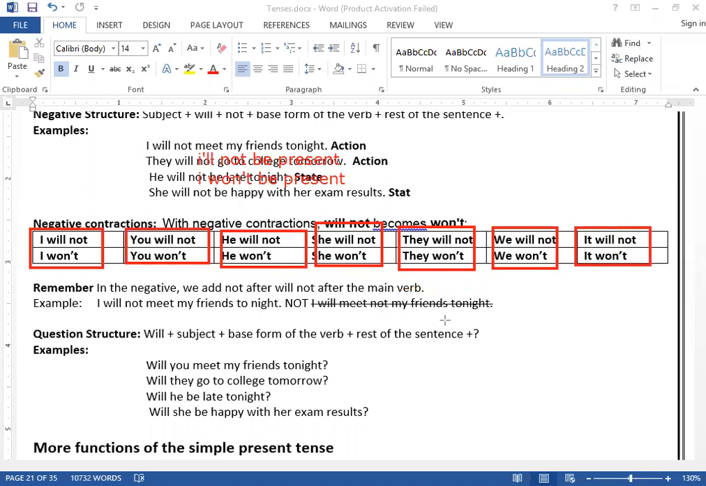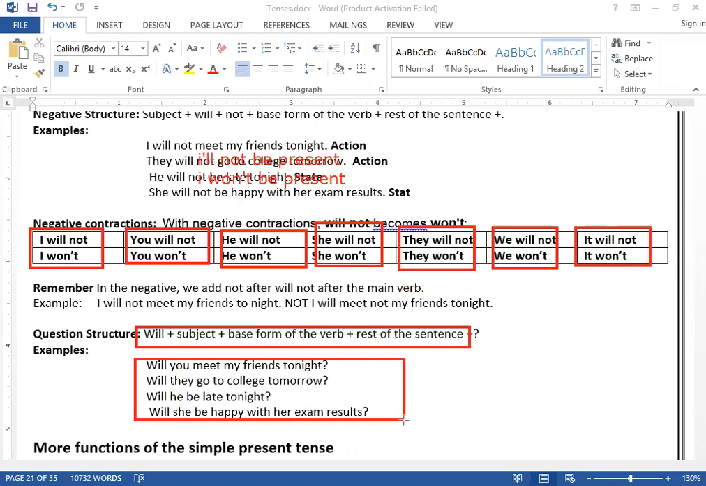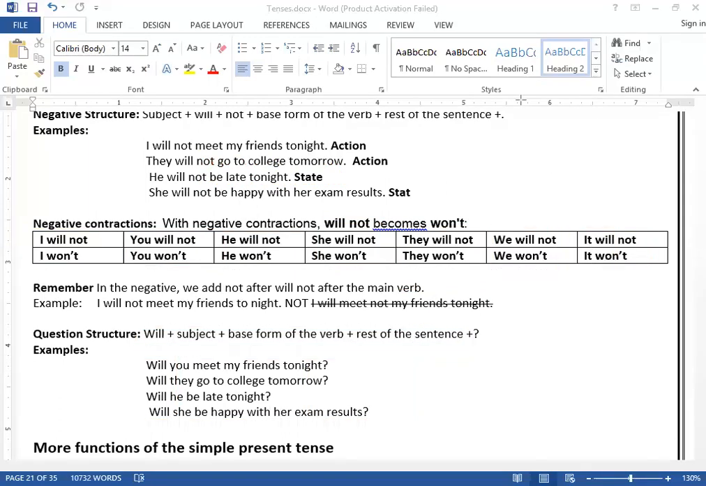But you cannot use double one. The question one, how to go for that? You can ask questions with will, clear, and this is how we have used the questions. Will you meet? Or will they go to college tomorrow? Will he be late tonight? Will she be happy with her exam results? So these are what these are, that of simple future tense.